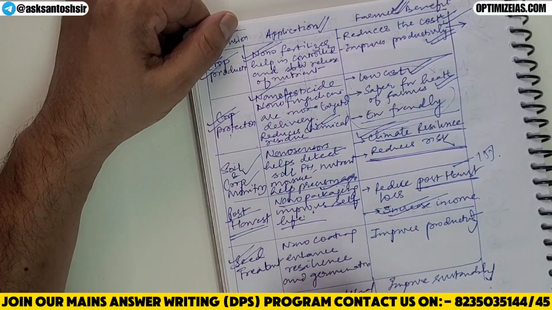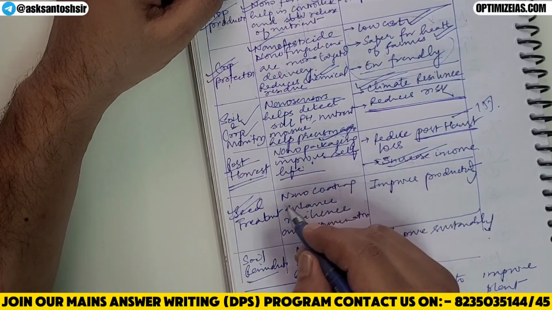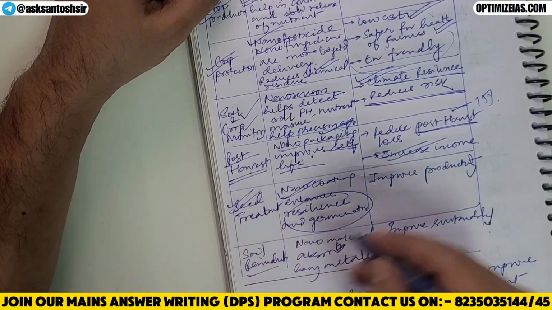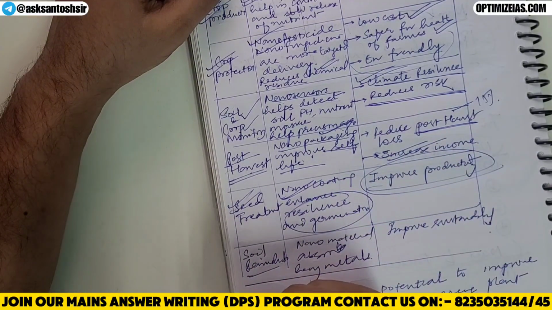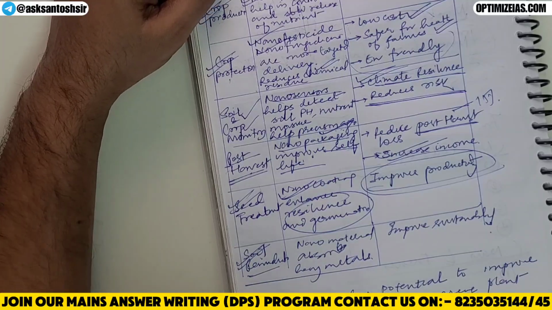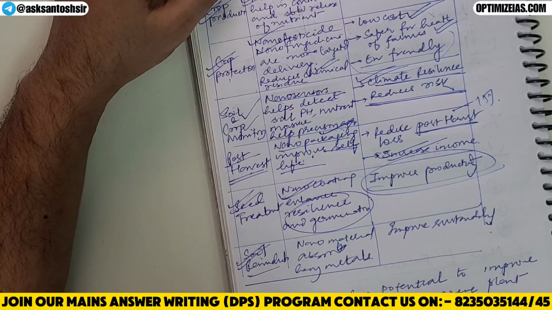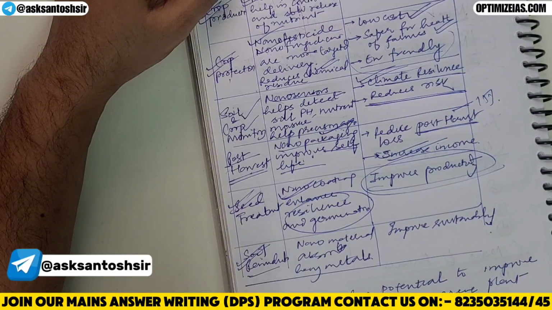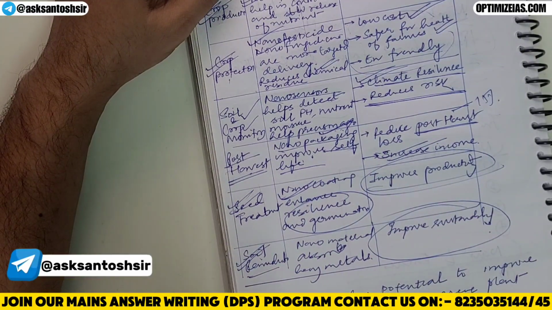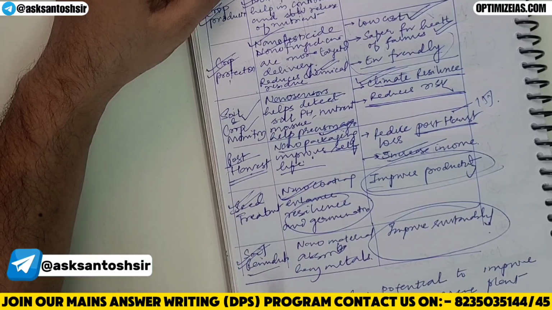Next, seed treatment. When we do nano coating of the seeds, there is a high probability that the seed will germinate. This will improve the productivity of farmers. And last but not the least, soil remediation. Nanotechnology can be used for soil remediation, for removing harmful chemicals from the soil, thus improving the sustainability of agriculture.